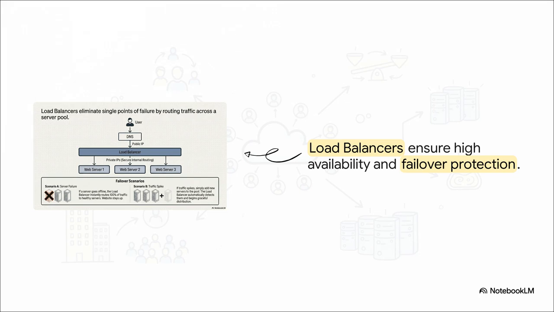Enter the load balancer. These are absolutely essential. When a user connects, they hit the load balancer first. It acts as this super intelligent middleman, just evenly distributing all that incoming traffic across your entire pool of web servers. And the best part? It gives you instant failover protection. If one web server randomly goes offline, the load balancer instantly detects it and automatically reroutes all traffic to the healthy servers. The end user literally never notices a thing.